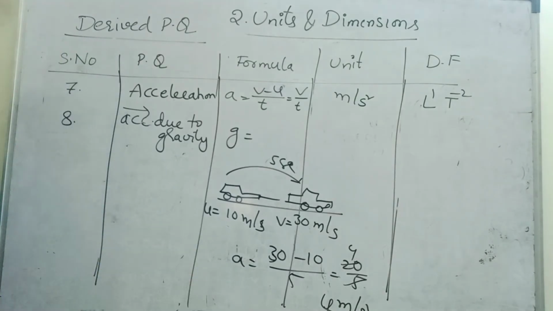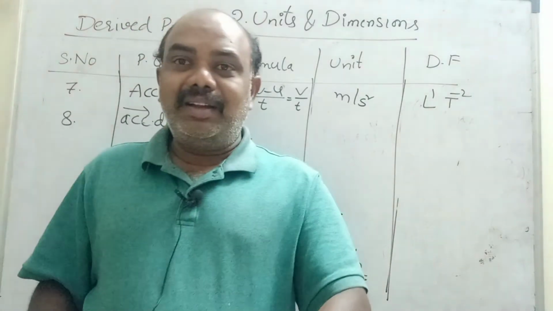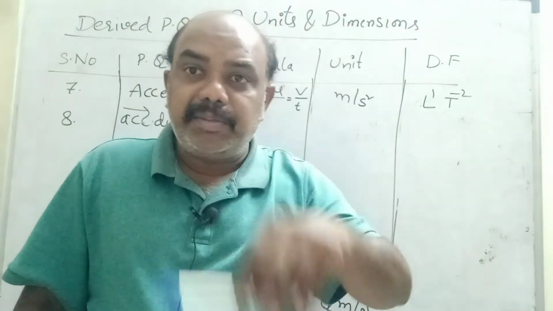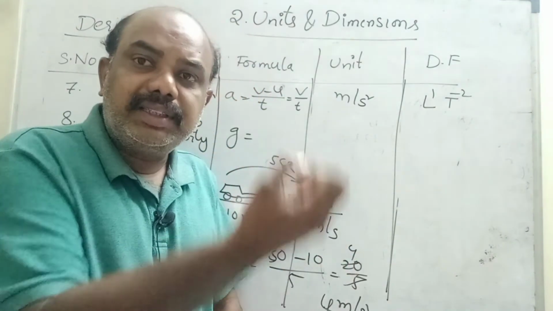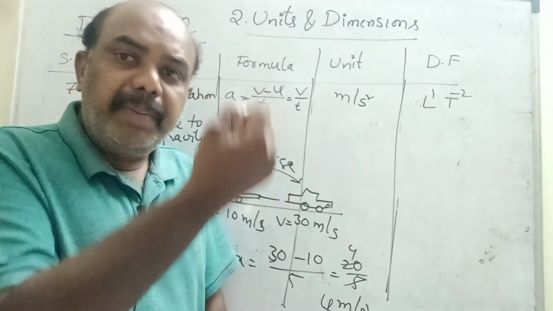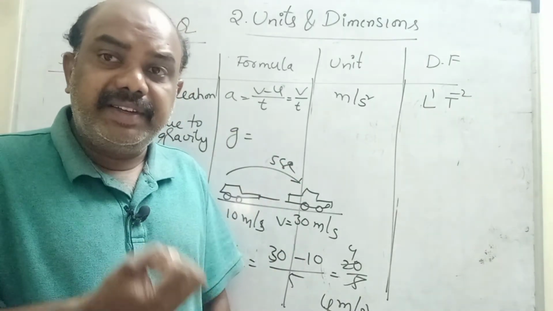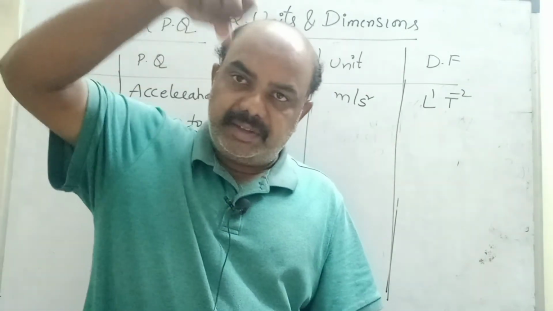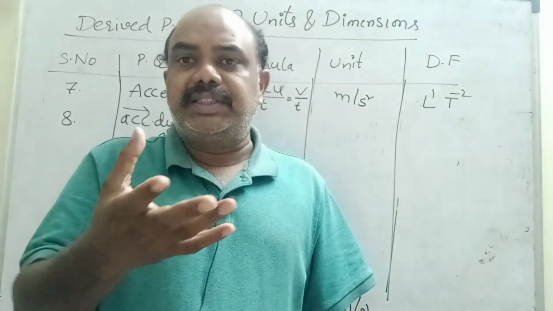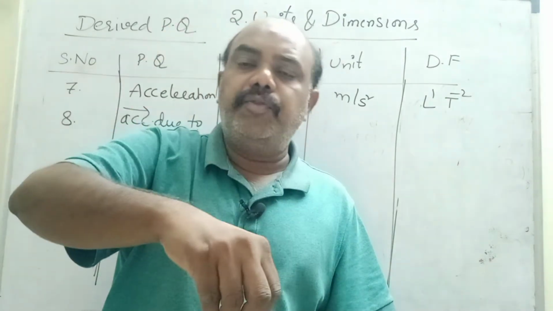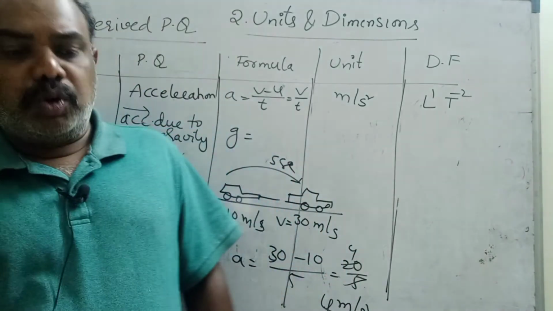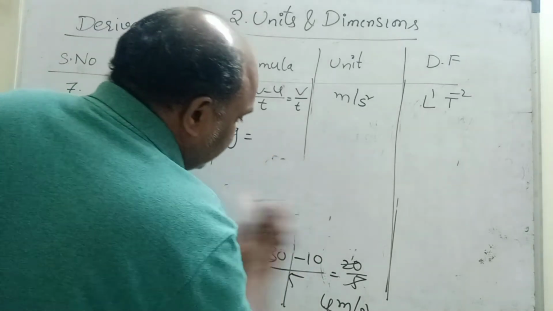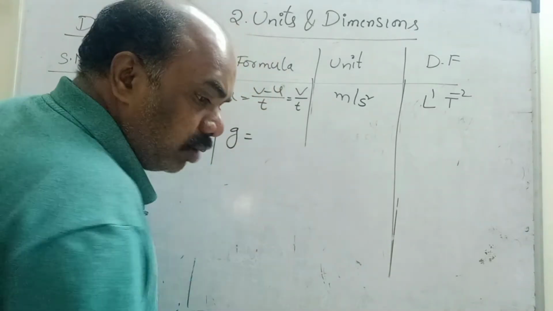This is acceleration. Acceleration due to gravity means what? Suppose I drop this marker from the first floor, it always comes downwards only. Why? Because the center of the earth pulls this object because of its gravity. So we are considering a as g. If a body is dropped, a freely falling body, or thrown upwards, a becomes g. So a and g are considered the same physical quantities.